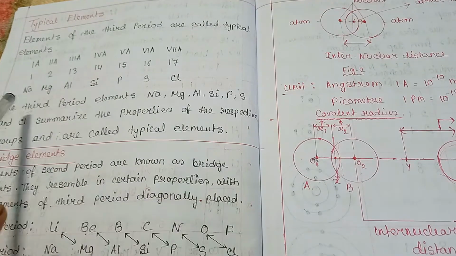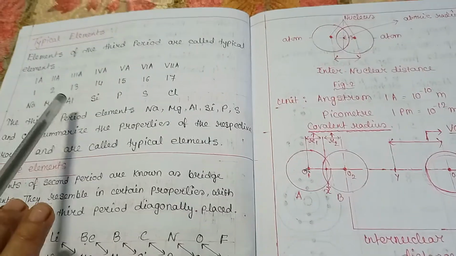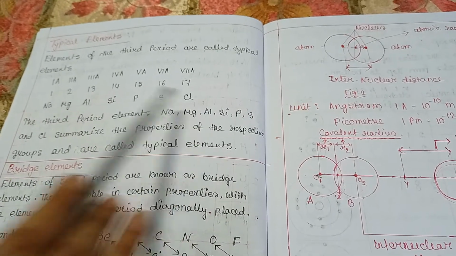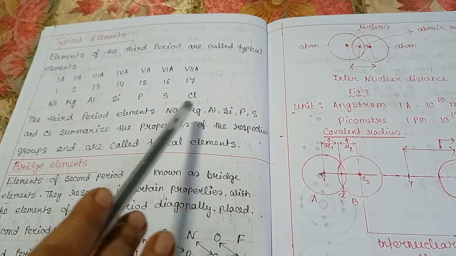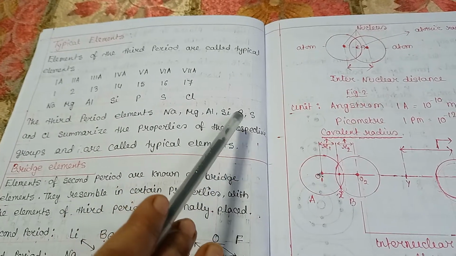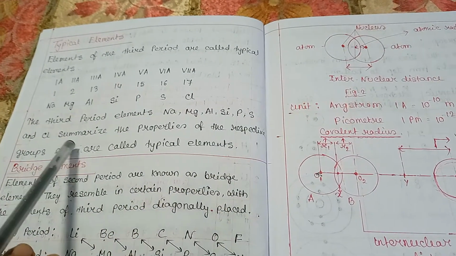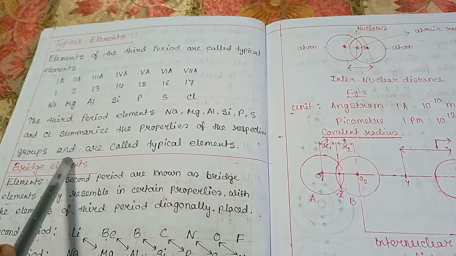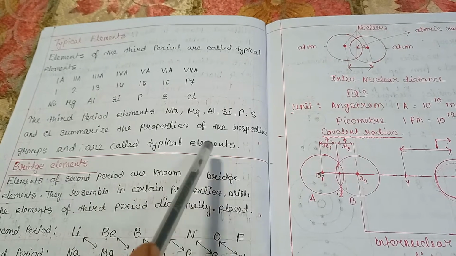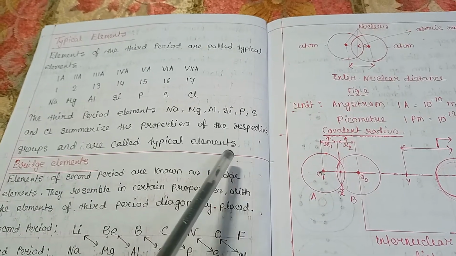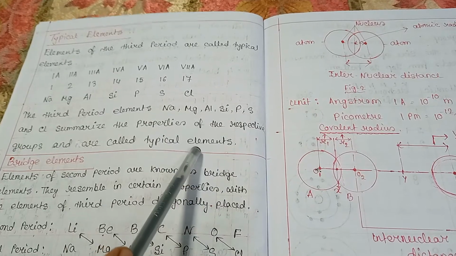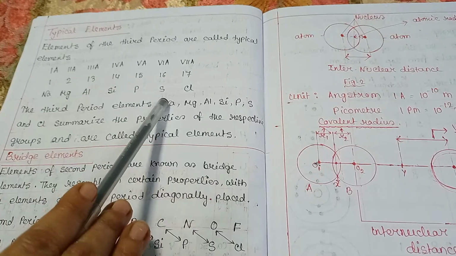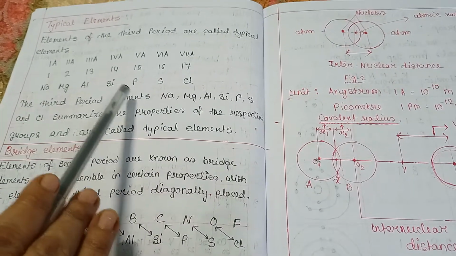See the third period elements: sodium, magnesium, aluminum, silicon, phosphorus, sulfur and chlorine. These elements summarize the properties of the respective groups and are called typical elements. This means properties of all elements present in each group are similar to the properties of the typical element of that group.